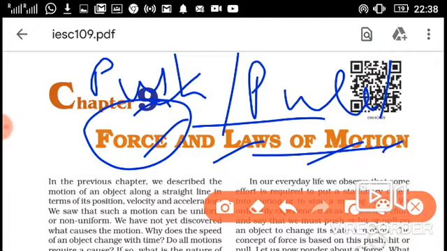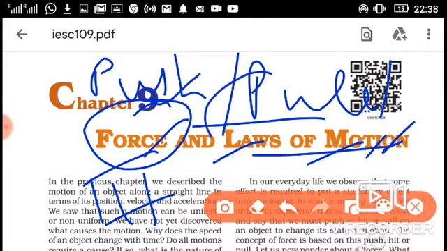And the second law is about how much force we require to change the position. Third law: for every action there will be an equal and opposite reaction. If we apply force on an object, the object will also apply the same magnitude of force on us.